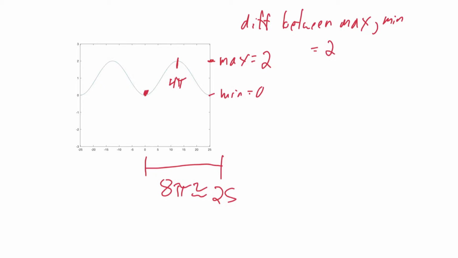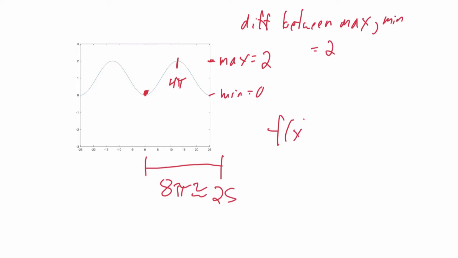It starts somewhere and decreases for half of the time and then starts to increase again. So in this case, I'll write this model as follows. At 0, I should be 0, so 1 minus cosine of x over 4.